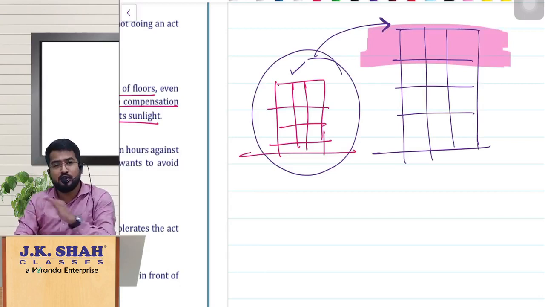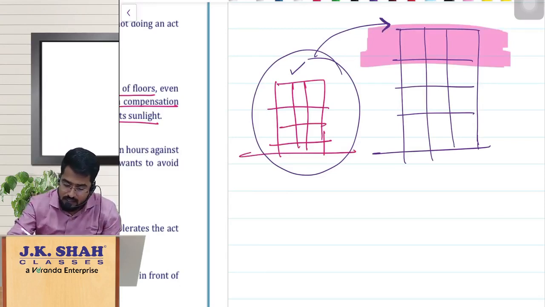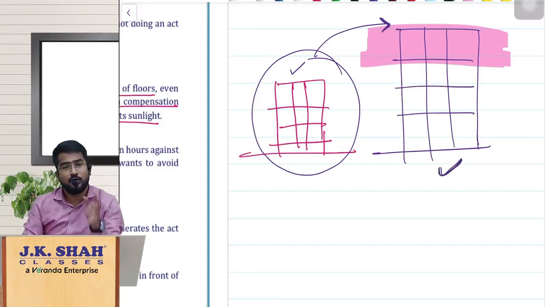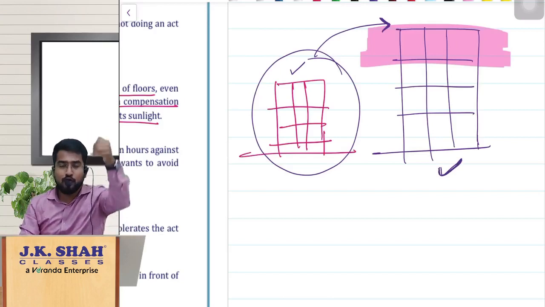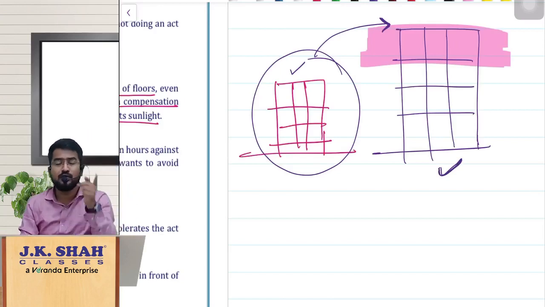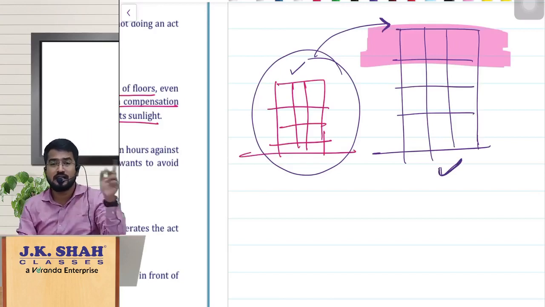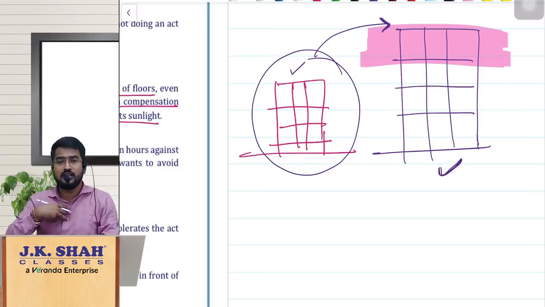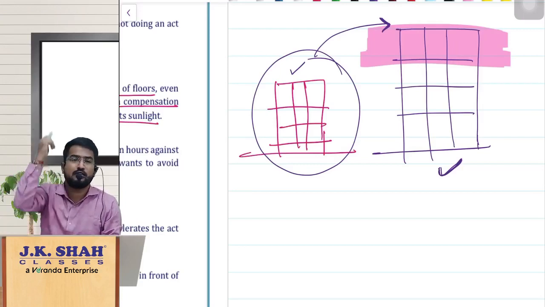So that means, even though this building owner, the construction company, got the permission from the prescribed authority to construct 4 floors, they are agreeing to construct only 3 floors because they are getting consideration from the other building to protect its sunlight. So they are paying the consideration, and this building is agreeing not to construct the 4th floor.